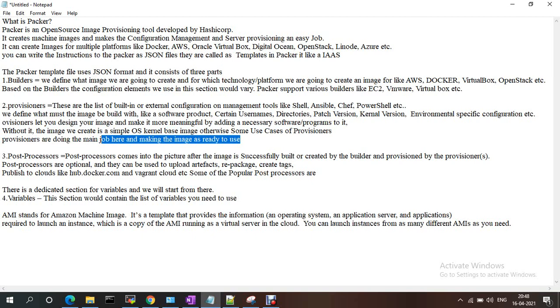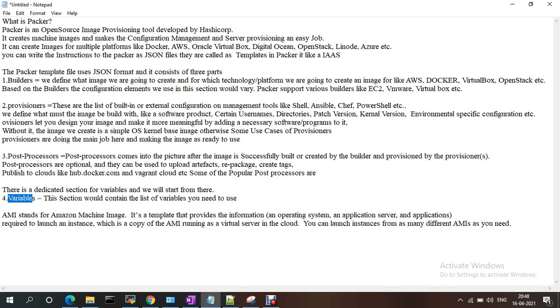Post-processors come into the picture if the build is successfully created. Post-processing is optional. They can be used to upload artifacts, repackage, create tags, and publish to the cloud. That is when we will use post-processors.